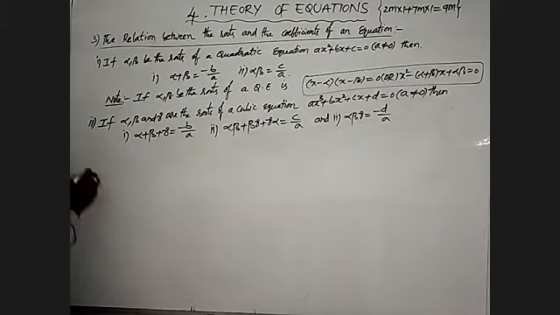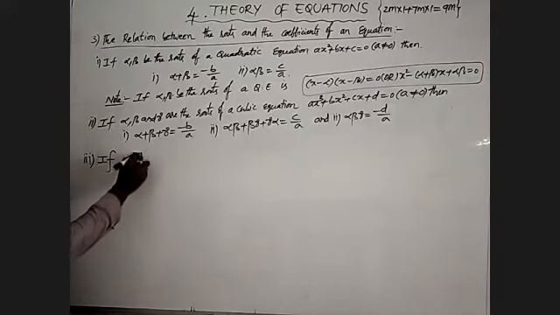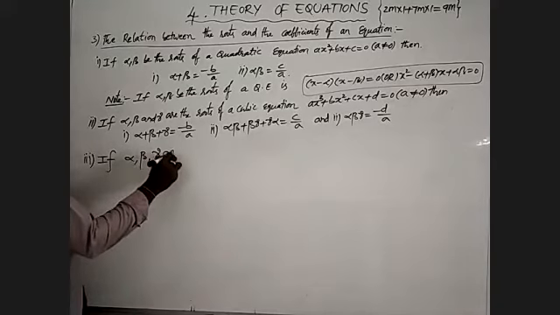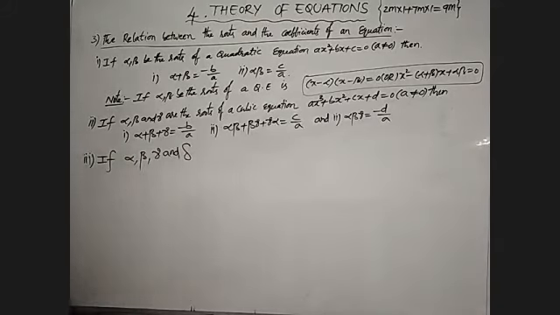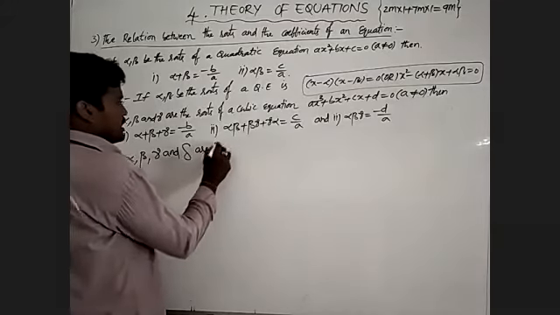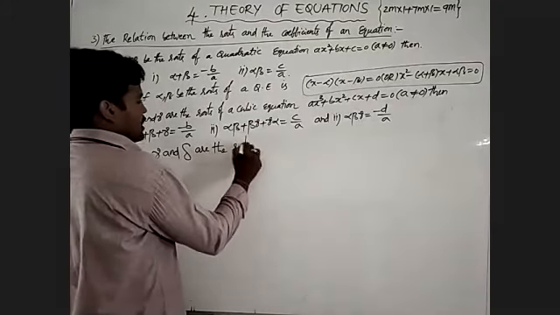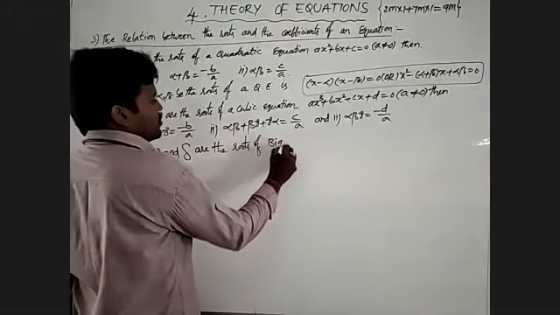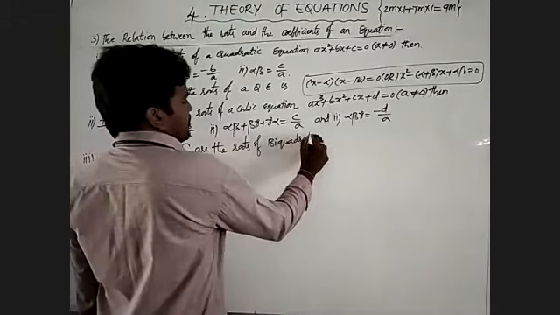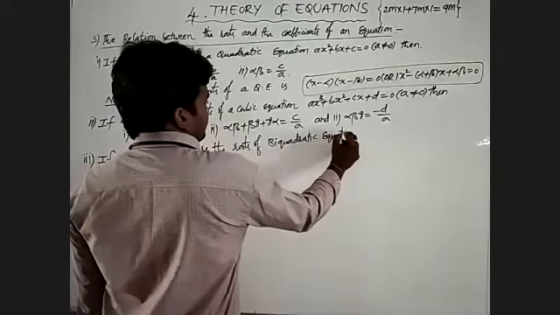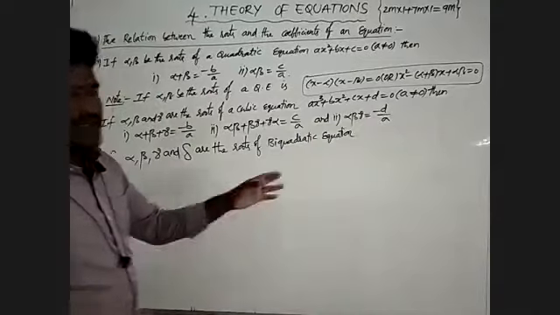Now I am going to the biquadratic equation. The degree of a biquadratic equation is 4, so I will take 4 roots. If alpha, beta, gamma and delta are the roots of a biquadratic equation, what is the form of a biquadratic equation?